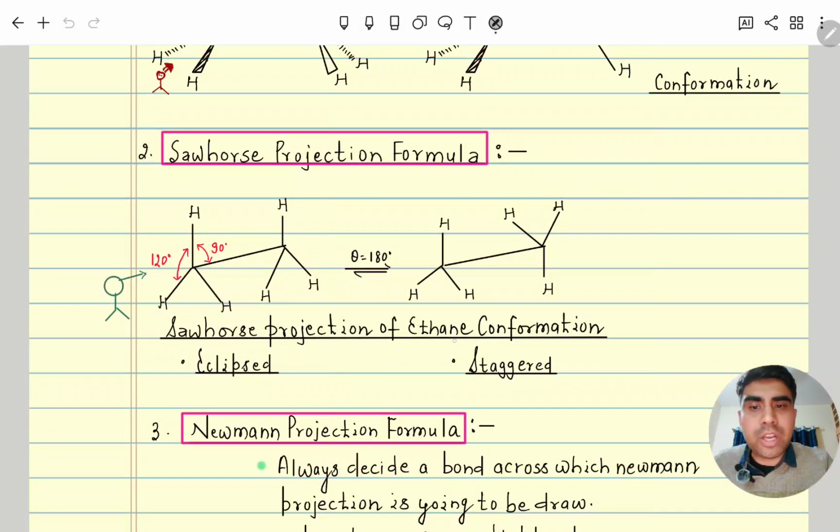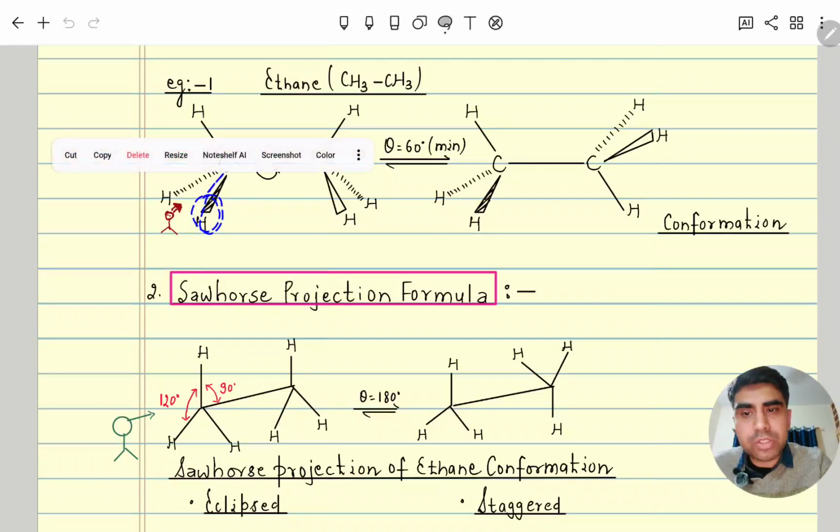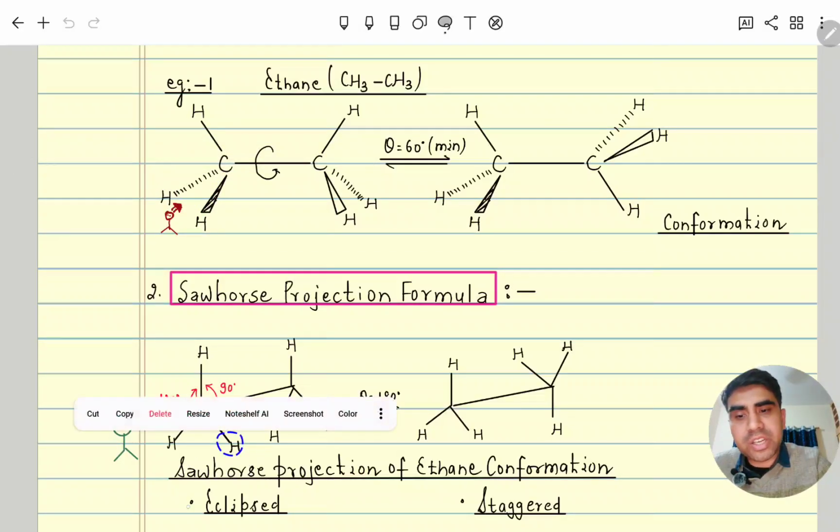Similarly, you can see this is the Sawhorse representation. What is Sawhorse representation? This is also a 3D molecule in 2D representation. Suppose the observer is here. For this observer, on the right-hand side one hydrogen and on the left-hand side one hydrogen are there, and one hydrogen is above.